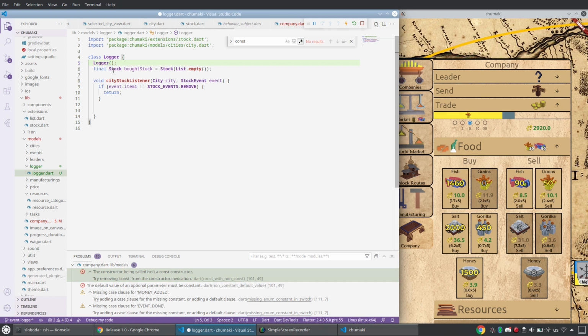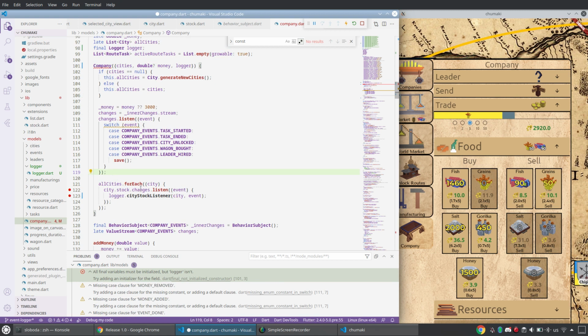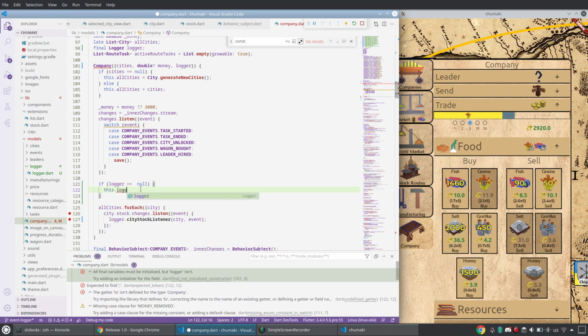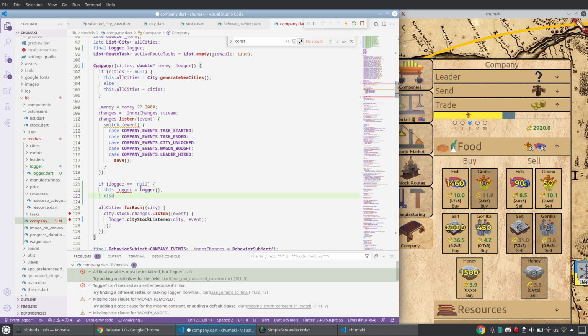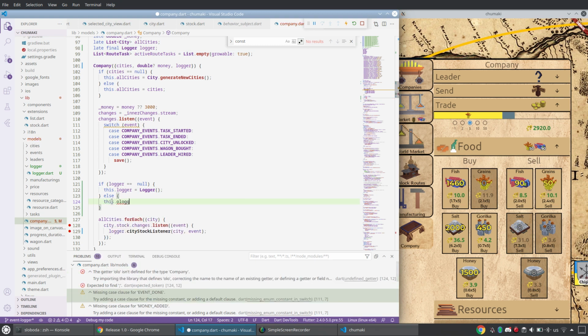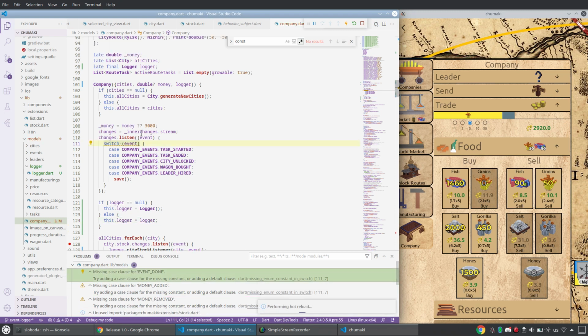Const logger. What else? Let me return back that strange boilerplate. If logger is null, then this logger is just a new instance. Late final, it is now again late final. Else, this logger will be whatever was passed to it. Yeah, it's done. No errors.